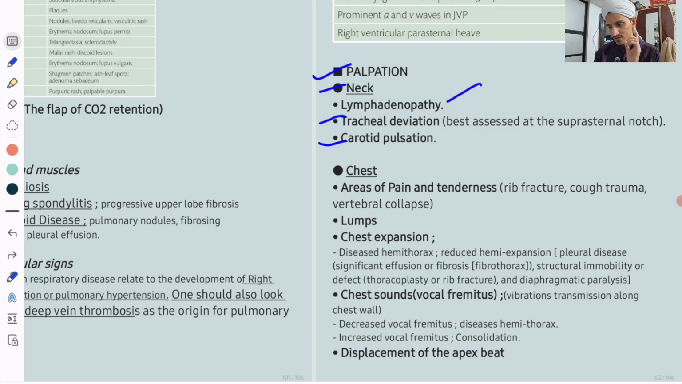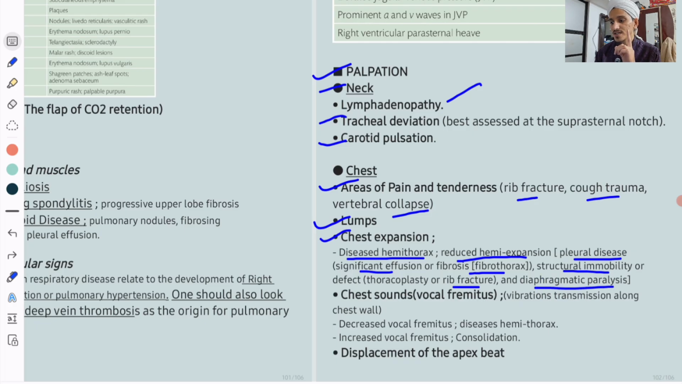So lymph nodes you will see, trachea you will see, carotid pulsations you will see. In the chest you will see areas of pain and tenderness, which will indicate rib fracture, cuff trauma, vertebral collapse, lumps, particularly in female patients, breast lumps. Chest expansion is important. Unilateral reduced chest expansion, diseased hemithorax, you will see in pleural disease, significant effusion, fibrothorax, structural immobility or defect, thoracoplasty or rib fracture, diaphragmatic paralysis. All these things cause one side reduced expansion of the chest, pneumothorax.